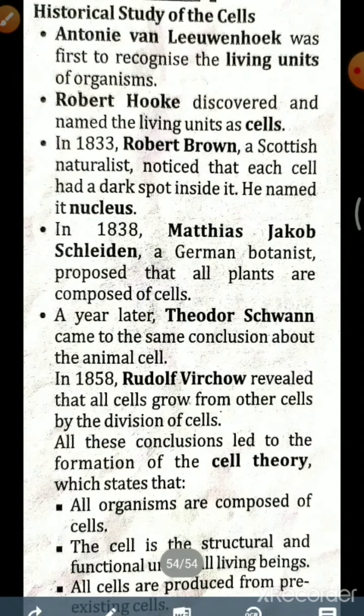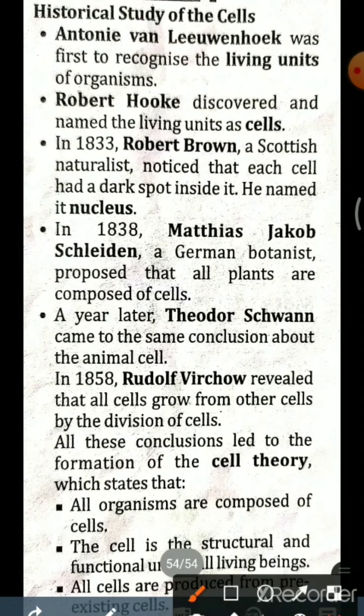A year later, Theodor Schwann came to the same conclusion about the animal cell. Like Schleiden said plants have cells, Schwann said animals also have cells.